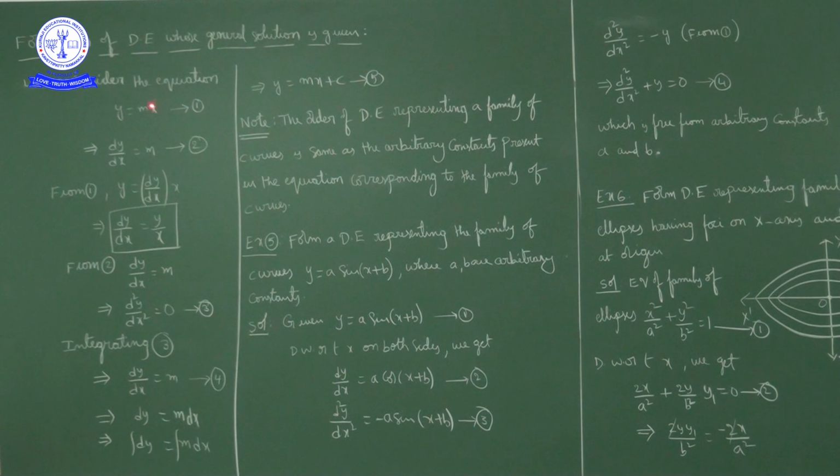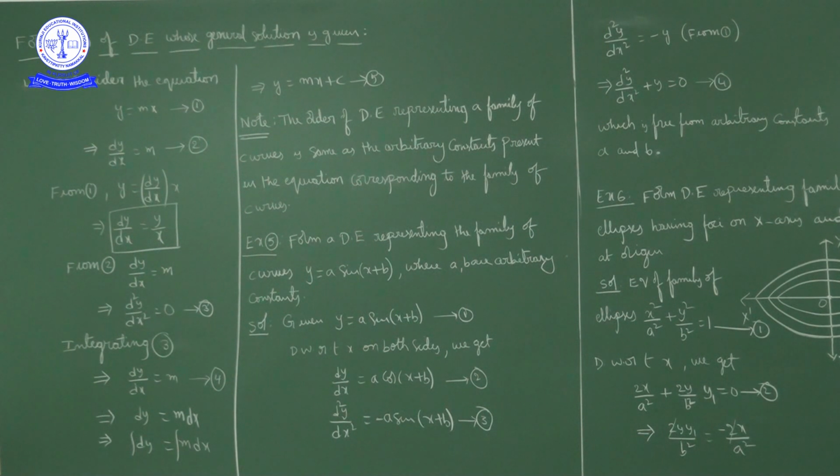But the given equation is y is equal to mx, which is a family of lines passing through origin. But this family of lines may not pass through origin. If c is not equal to 0, this is a family of lines not passing through origin. What we considered, y is equal to mx, is a family of lines passing through origin, while this is a family of lines that may or may not pass through origin.